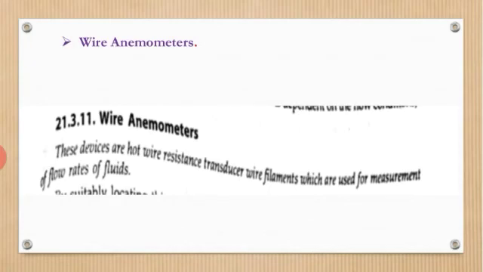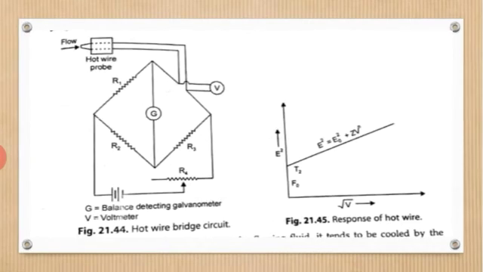Here you can see a Wheatstone bridge is formed, and the hot wire probe terminals are connected through this bridge. By suitably locating this transducer, the flow rate of non-conducting liquids in open channels and closed pipes, and of gases in closed pipes, can be conveniently measured.